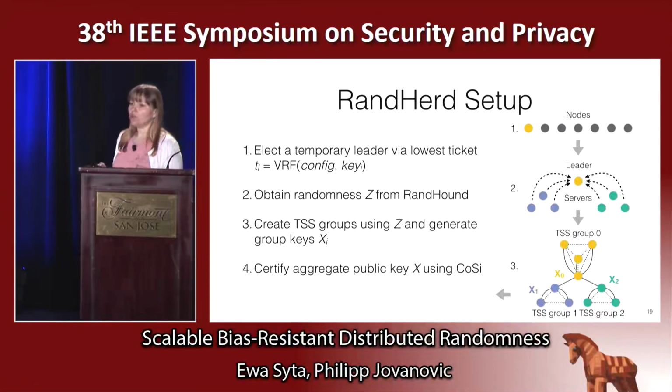Each group will further create its own public collective key. And lastly, those group collective keys will be combined together to create the overall public key for the entire RandHerd. And that key will be endorsed by all the participants in a run of CoSi collective signing.